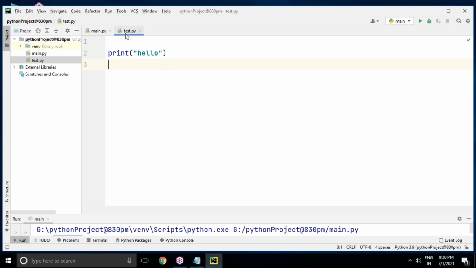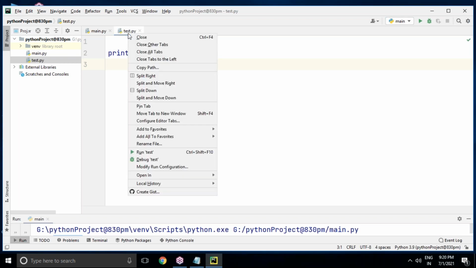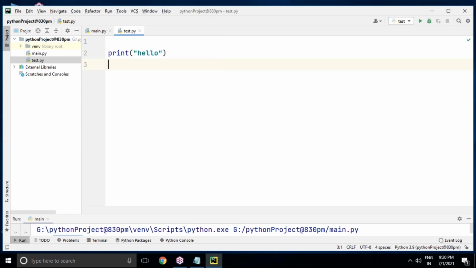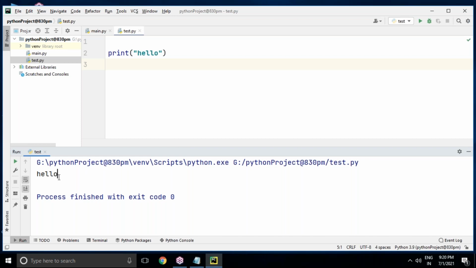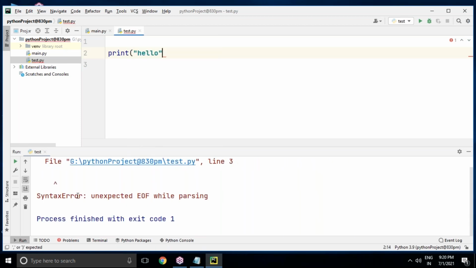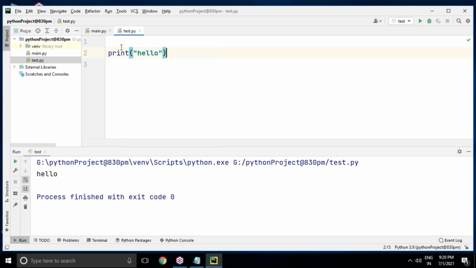But how can I run this test.py file? Right-click on the test.py tab and click Run test. Now you can see at the bottom there is a console, the output window, and you get your result here. If you make some mistake, for example, if I deliberately don't close the bracket properly and execute, you will get an error. The error is also shown in the error list: a syntax error, meaning you are syntactically wrong. So let's fix it and run again. You can also go to the Run menu and run test.